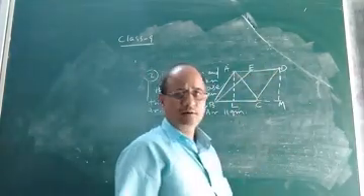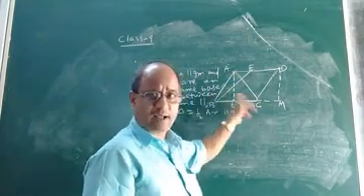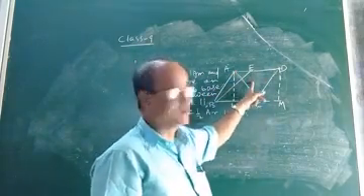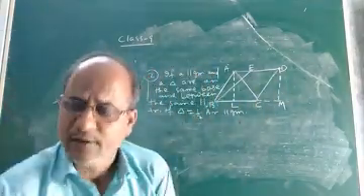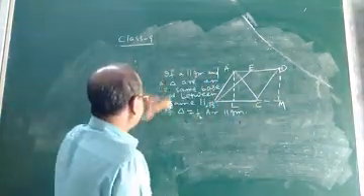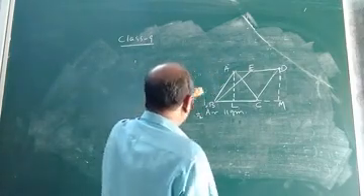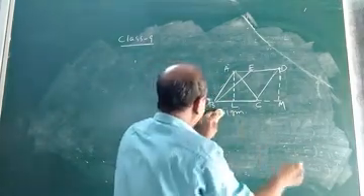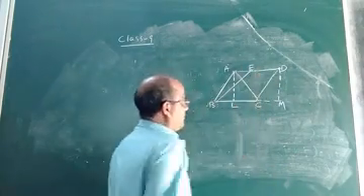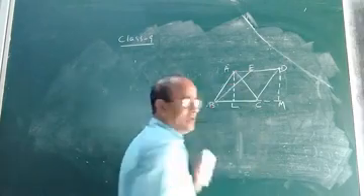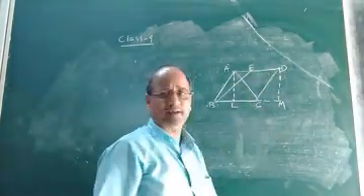So how to prove that area of triangle ABC will be equal to half the area of parallelogram BCDE? Let us prove geometrically that area of triangle ABC will be equal to half the area of parallelogram BCDE if they stand on the same base BC and between the same parallels AD and BC.